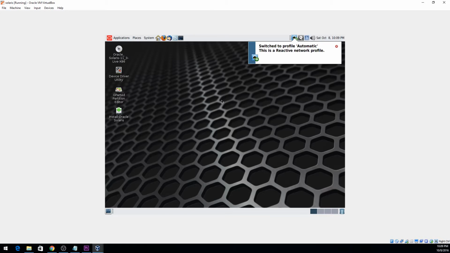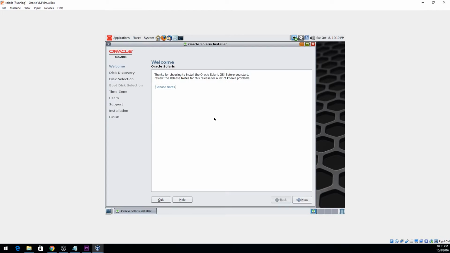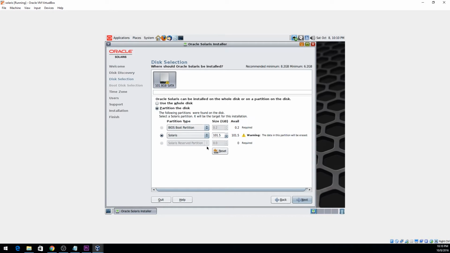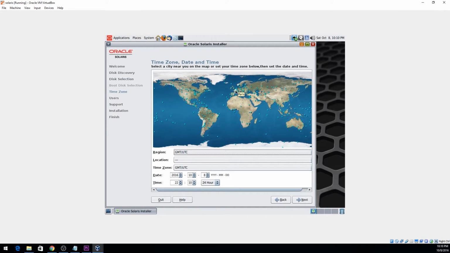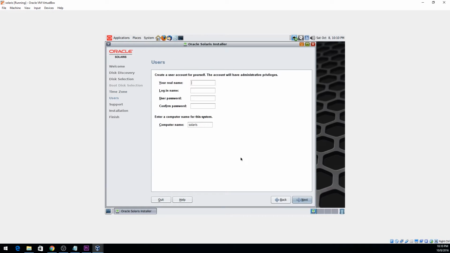So the system has loaded. It's gonna automatically connect to the network, and now that it loaded, we're gonna install Solaris. It's basically a next process. You don't need to partition anything, as you're using a default, as you're using the whole disk.